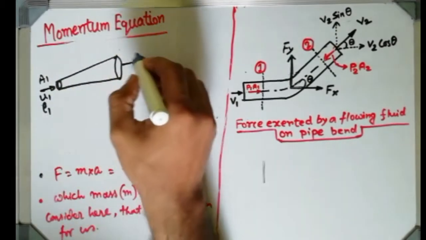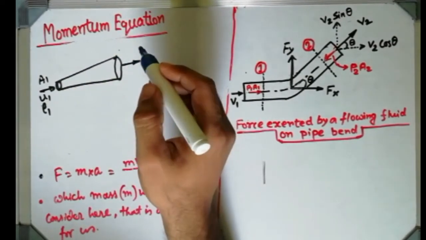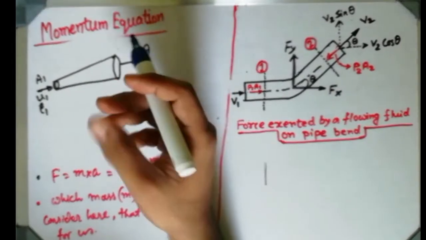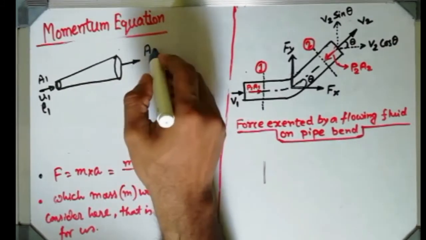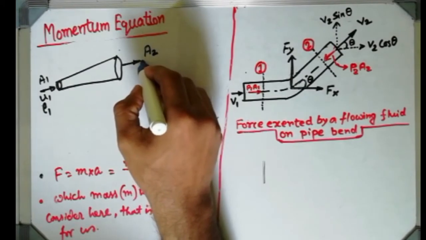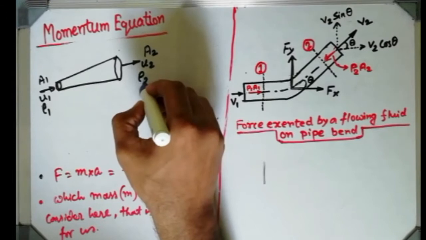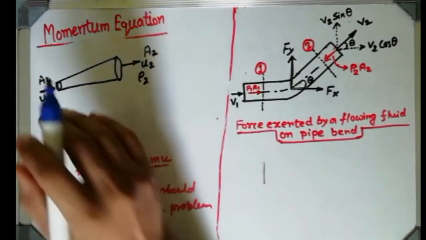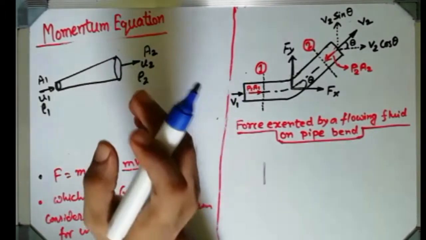And we are first considering a compressible fluid, that means density can vary here also. At any point of time you can consider it incompressible, and at that point ρ will be cancelled. So first of all, to generalize, I am considering a compressible fluid flowing, so I am considering ρ1 and ρ2, that means density is not constant. If the density is not constant, then obviously it is a compressible fluid.